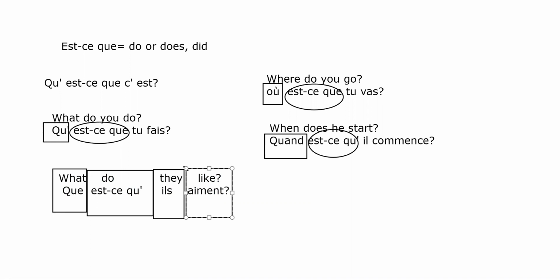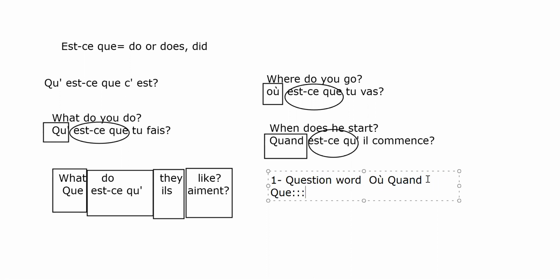So the only thing that I want you to remember is that these are the steps that you need to follow to make a question. First of all, you need to find your question word. Question words are like où, quand, que, and so on.